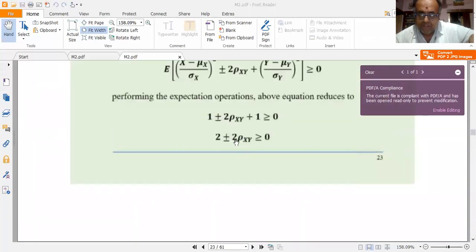This plus or minus 2 rho xy, if I am transposing to the right hand side, plus or minus gets replaced by minus plus. Please be careful. Plus or minus sign, when I transpose it to the right hand side, becomes minus plus.